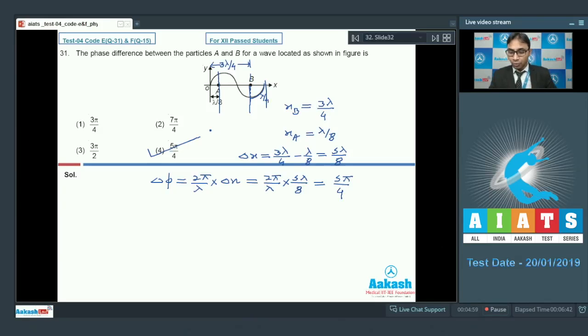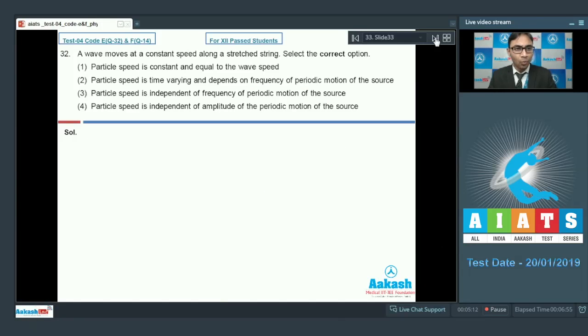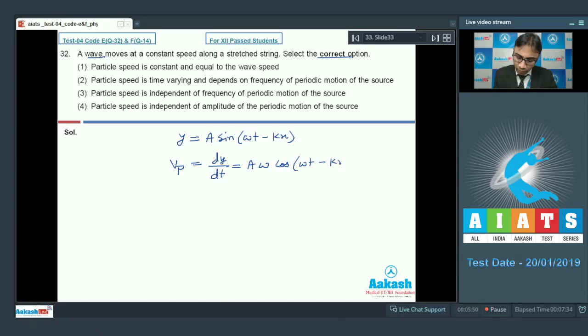Now let's move to question number 32. In question number 32, it says that a wave moves at a constant speed along a stretched string. Select the correct option. Option 1 says particle speed is constant and equal to the wave speed. We know that if a wave, let's say y is equal to a sine omega t minus kx, is moving on a stretched string, so the velocity of any particle will be given by dy by dt, and dy by dt will be equal to a omega cos omega t minus kx. This will be our velocity of the particle.